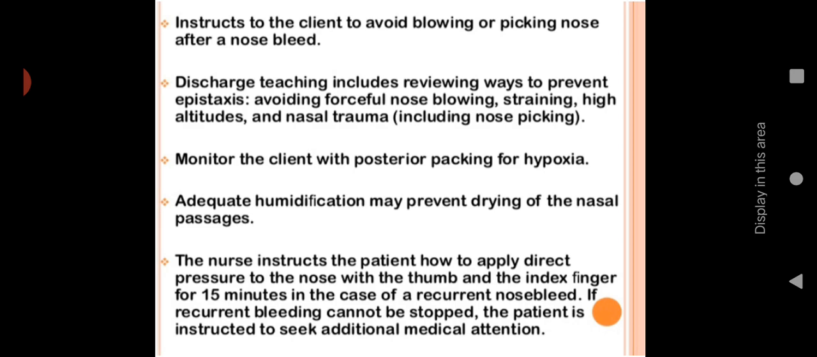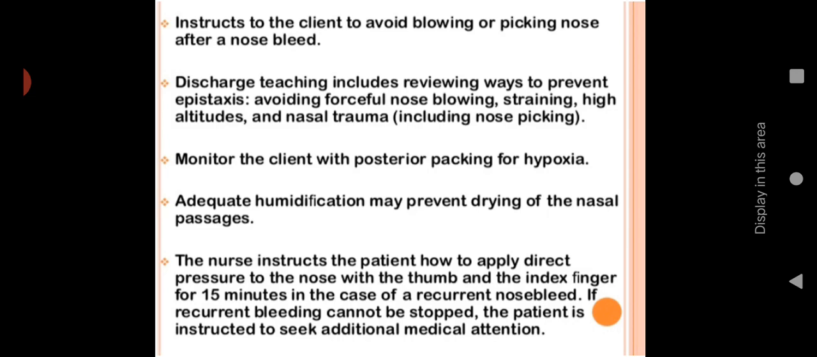Instruct the client to avoid blowing or picking the nose after a nosebleed. Tell them not to blow or pick the nose. Then discharge teaching includes reviewing ways to prevent epistaxis: avoid forceful nose blowing, straining, high altitudes, and nasal trauma. So they have to avoid all the possible causes. Monitor the client with posterior packing for hypoxia. When we are doing the posterior nasal packing, we have to monitor whether they are having any hypoxia or difficulty in oxygenation.